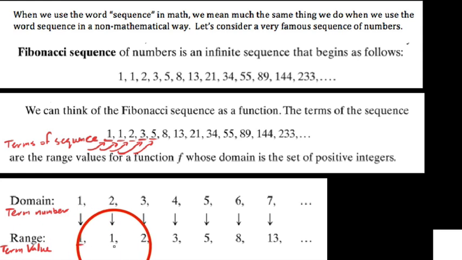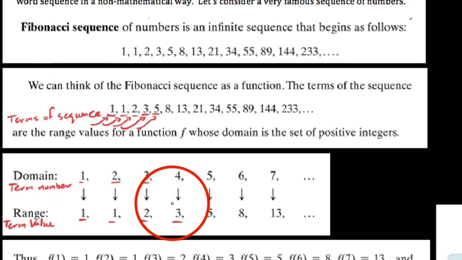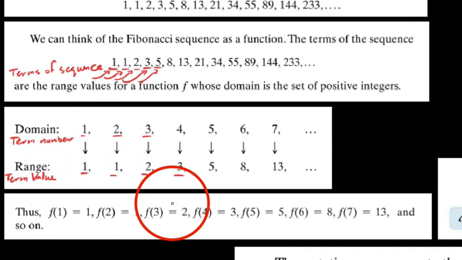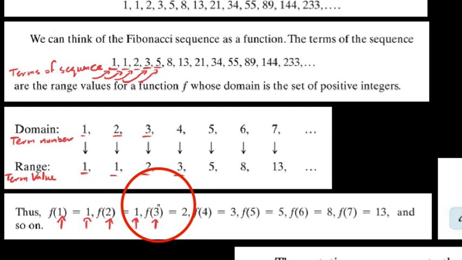What you can see here is that we have our numbers in our Fibonacci sequence: 1, 1, 2, 3, 5, 8, 13. What we're really saying is that the first number is 1, the second number is 1, the third number is 2, and the fourth number, and so on and so forth. With respect to the terms of the sequence, we could refer to this as a function where when we plug in 1, I get 1 as an output, or when we plug in my second term, I get 1 as an output. In other words, we're plugging in the term number, which I'm going to refer to as n in general, and we're getting a term value.